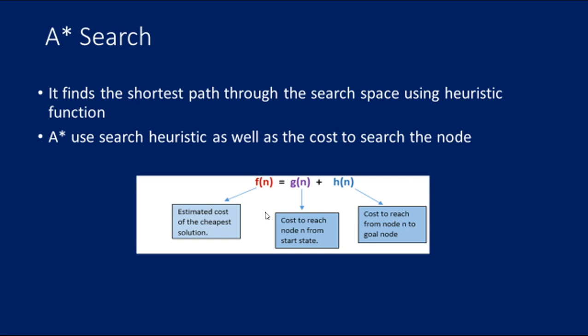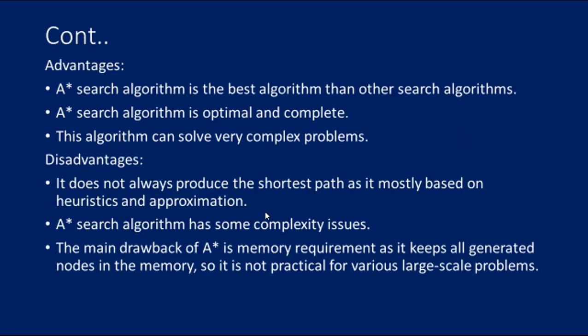Whereas f of n is the estimated cost of the cheapest solution, g of n is the cost to reach node n from the start state, and h of n is the cost to reach the goal node from node n. Let me show with an example so that it becomes clear.